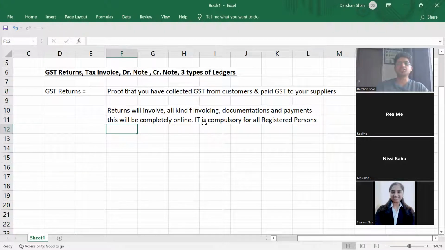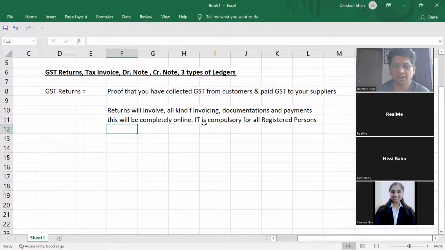All registered persons, including composition scheme dealers, even including the small scale dealers, everyone has to submit GST returns. For some of them it will be monthly, for some of them it will be quarterly. For composition scheme dealers, it will be quarterly.